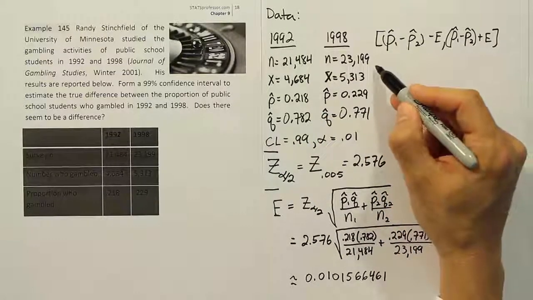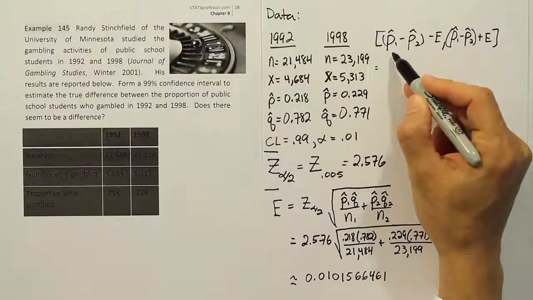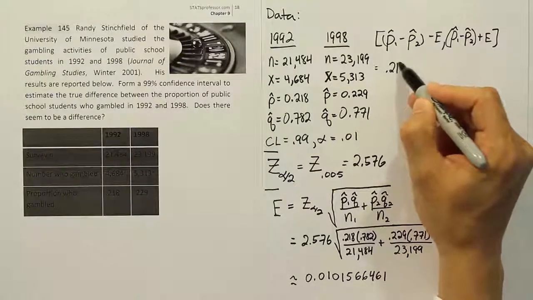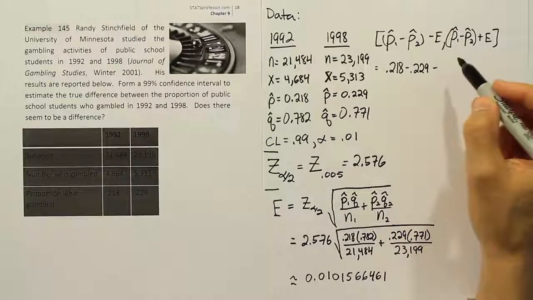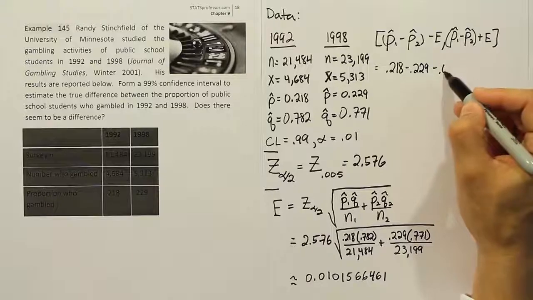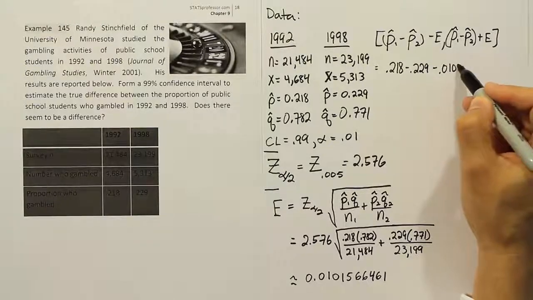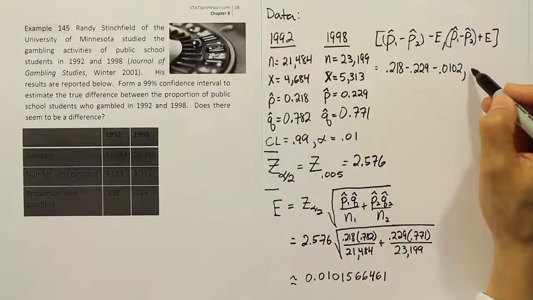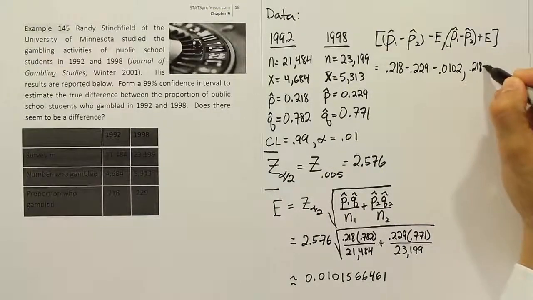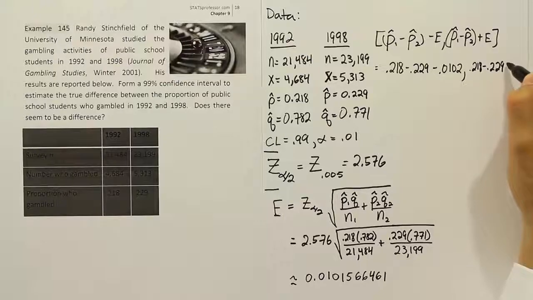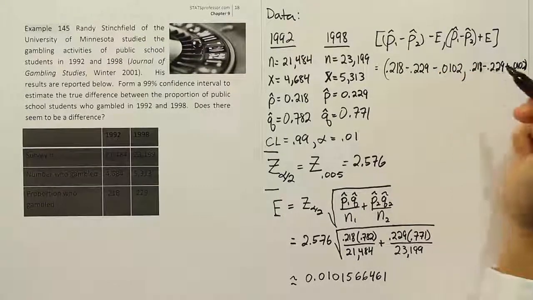Okay, so plugging that stuff in, we'll end up with 0.218 minus 0.229 minus the error, and I'm going to round this a little bit, so I'm going to do 0.0102, let's say. And then same thing on the other side, we're going to have 0.218 minus 0.229, but this time plus 0.0102. All right, just squeezing that in there barely.